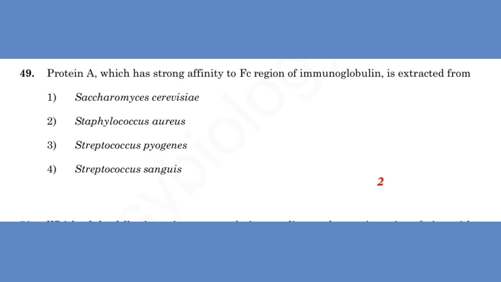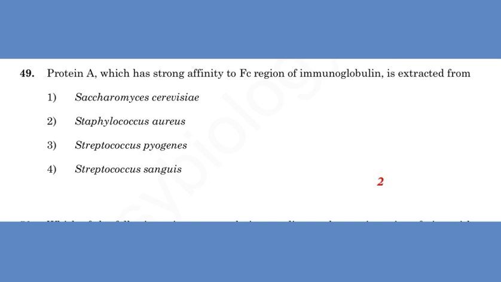And next, protein A, which has a strong affinity to the Fc region of immunoglobulin, is extracted from. Protein A is a 42 kilodalton protein. It is a surface protein found in the cell wall of the bacteria Staphylococcus aureus. It is encoded by the SPA gene, and its regulation is controlled by DNA topology, cellular osmolarity, and a two component system. It is used in biochemical research because of its ability to bind immunoglobulins.